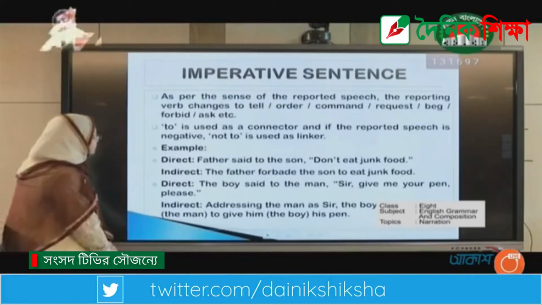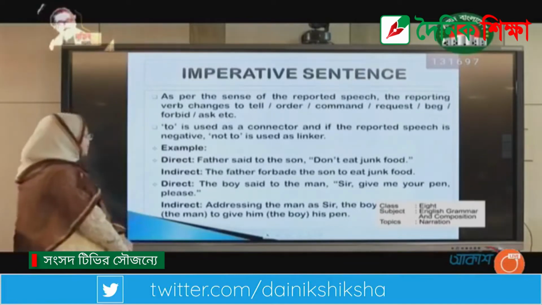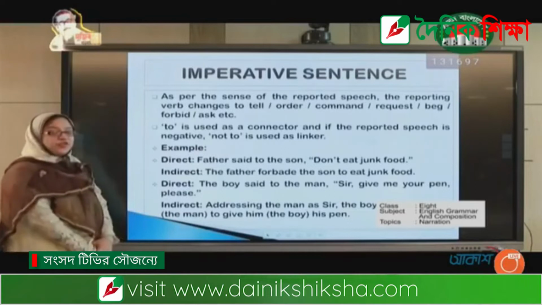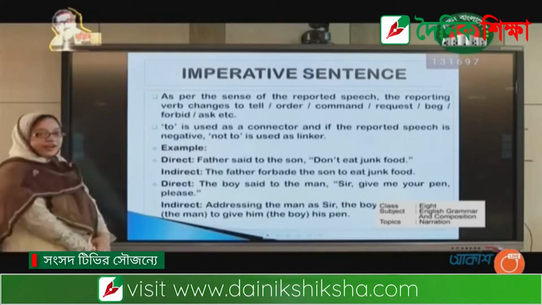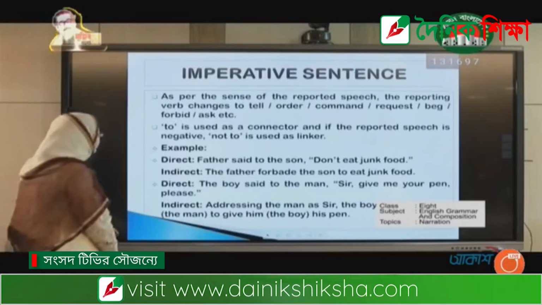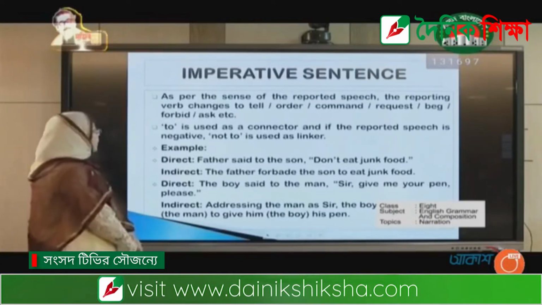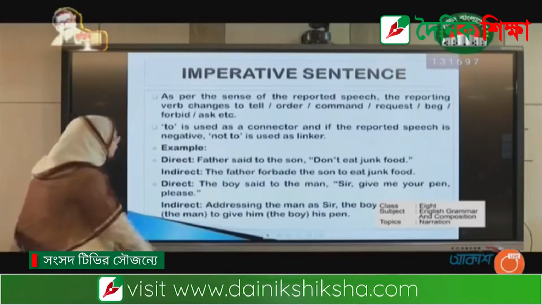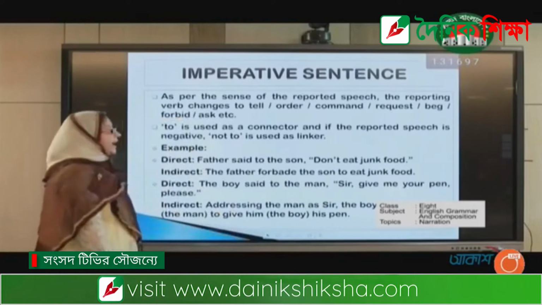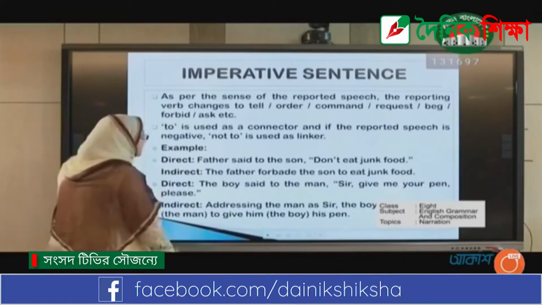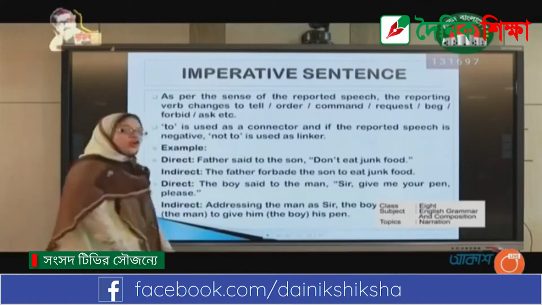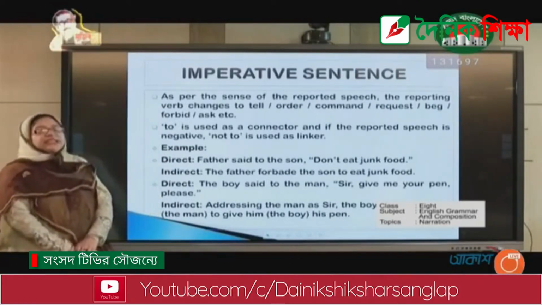We see, as per the sense of the reported speech, the reporting verb changes to tell, order, command, request, beg, forbid, ask, etc. Or "to" is used, look at here, "to" is used as a connector, and if the reported speech is negative, "not to" is used as a linker.